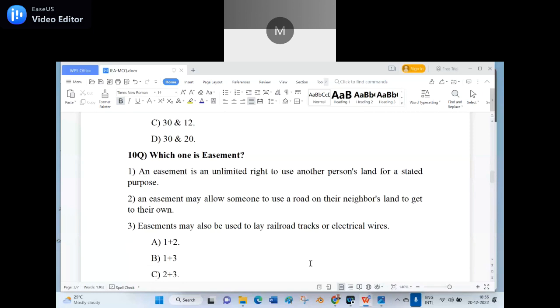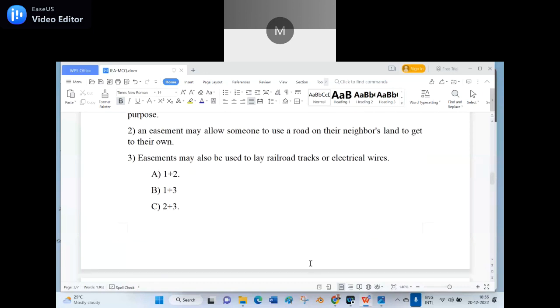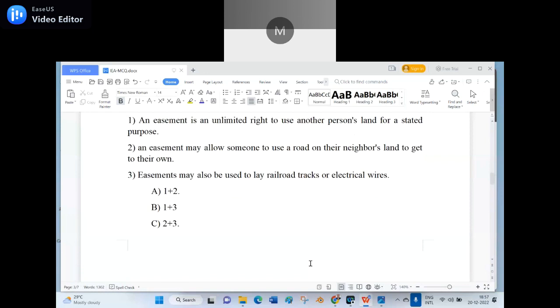Option A, 1 plus 2. Option B, 1 plus 3. Option C, 2 plus 3. Option D, 1 plus 2 plus 3. Option C, 2 plus 3.